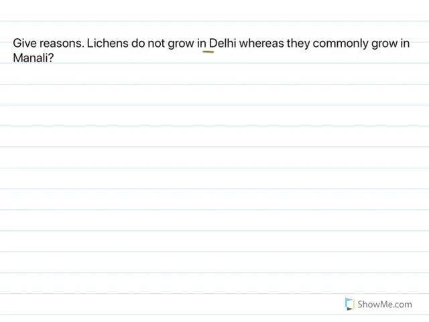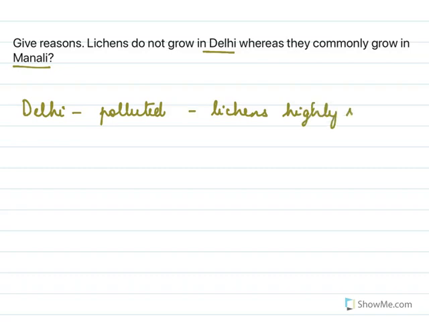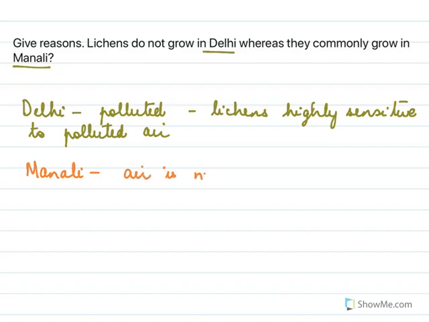Give reasons. Lichens do not grow in Delhi, whereas they commonly grow in Manali, because the air in Delhi is polluted, and lichens are very sensitive to pollution. Lichens are highly sensitive to polluted air. So they do not grow in Delhi, but in Manali, the air is not polluted. So you'll find lichens growing there.